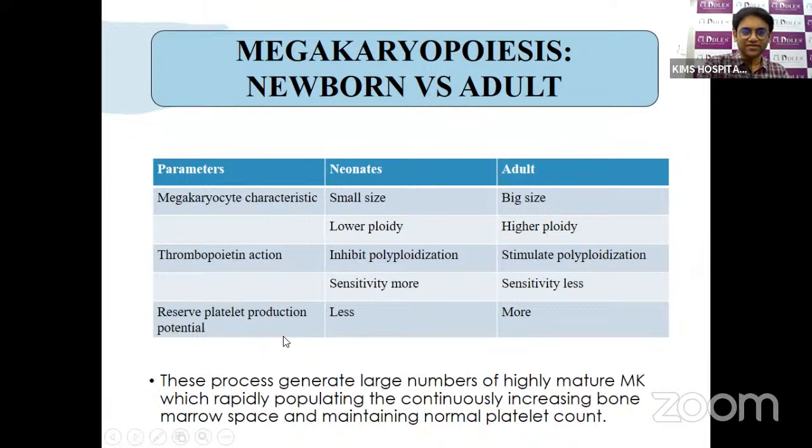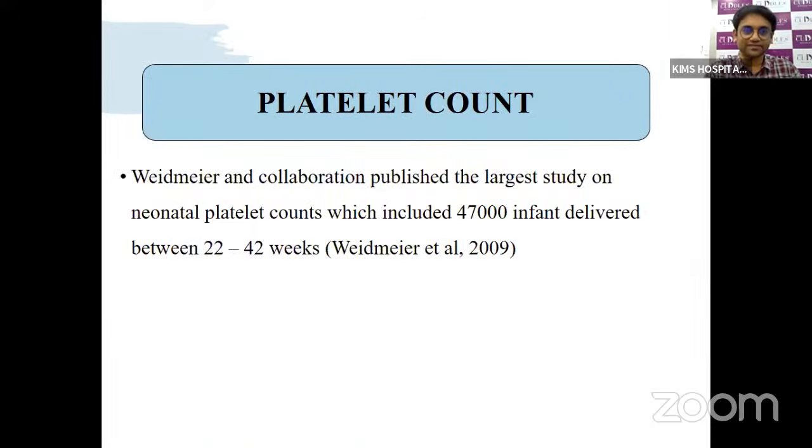So overall, we have small platelets with lower ploidy because of the thrombopoietin action inhibiting polyploidization in the neonates. However, the sensitivity to thrombopoietin is high, so that leads to the production of a very large number of highly mature megakaryocytes which rapidly proliferate. They produce more precursors, and this will occupy the space of the rapidly growing bone marrow in order to maintain the normal platelet count. So the platelet size is small, the ploidy is small, but the proliferation rate is much higher. In this way, a large amount of platelets will be produced, covering the bone marrow, and this way the platelet count is maintained.